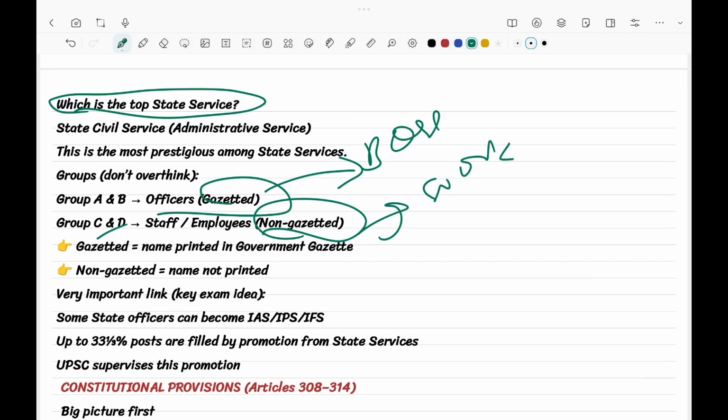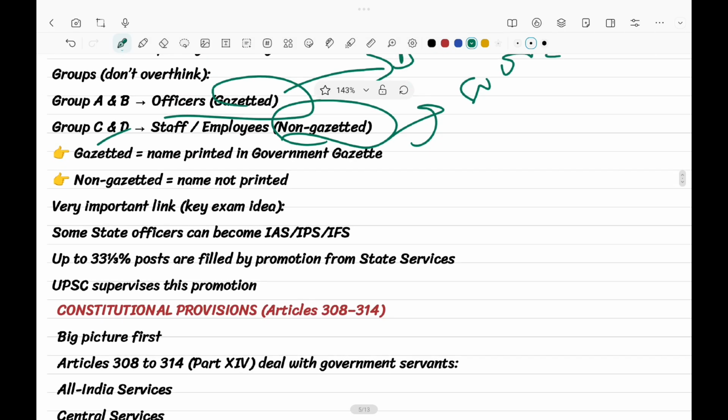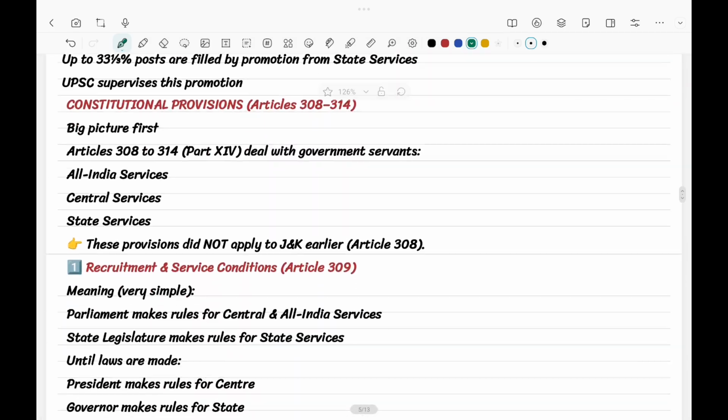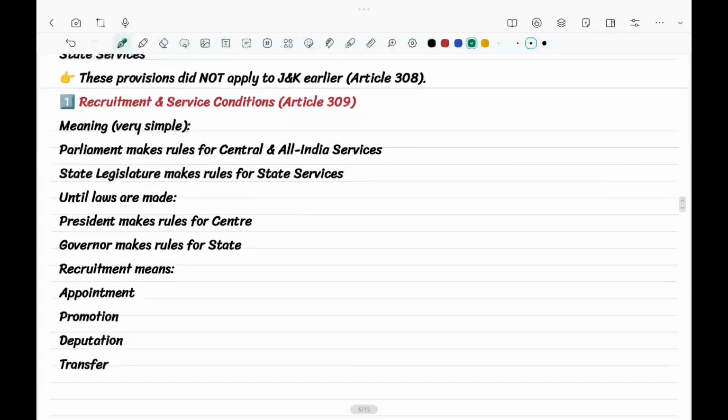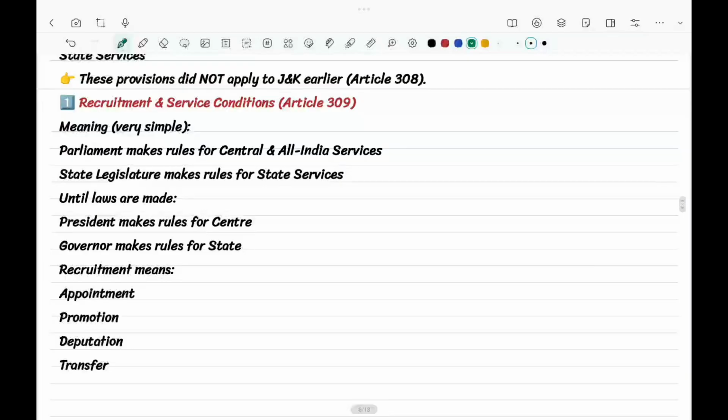Okay, now let's get into another topic, constitutional provisions. From the Constitution, Articles 308 to 314, these provisions are divided. The first thing is recruitment and services.